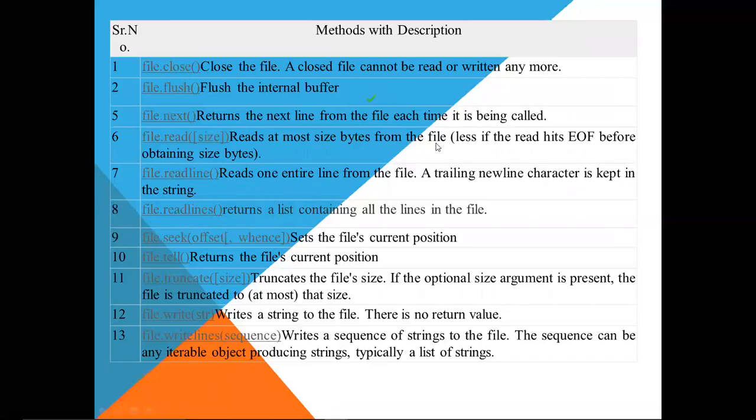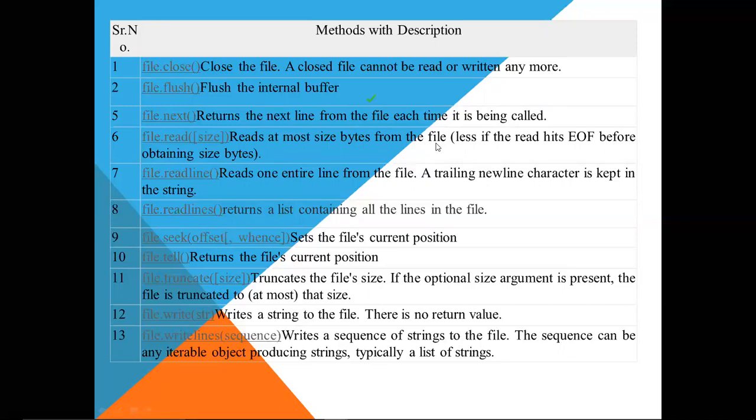Whenever you open a file in write mode and you are writing inside the file, and you forget to close the file, then whatever you have written is not going to be reflected inside the file. After writing, you must close the file or flush the file, so that all the lines that you have written may actually be reflected.